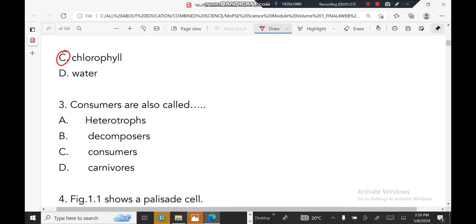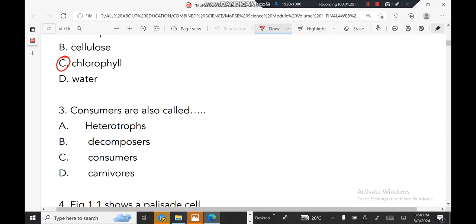Number 3. Consumers are also called, which means they are asking you to give the other name for consumers. Consumers are also called heterotrophs. This is the other name for consumers, not decomposers. Also, producers are well known as autotrophs.